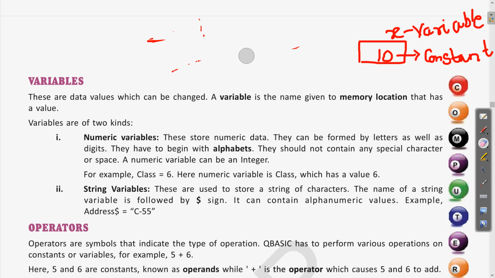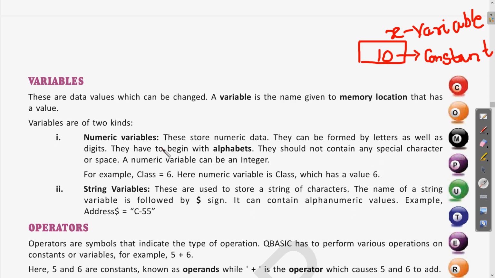Okay, now see further. So here we have seen what is a variable. A variable is any name which is given to the memory location that has a value. So here 10 is the value and x is the name for this memory location.